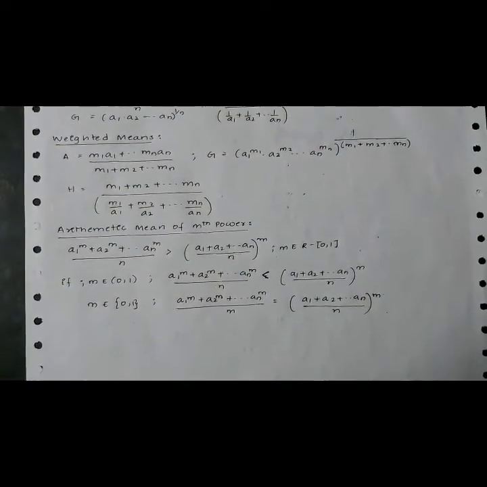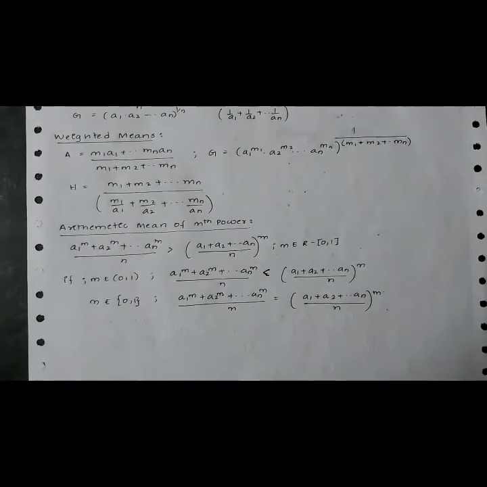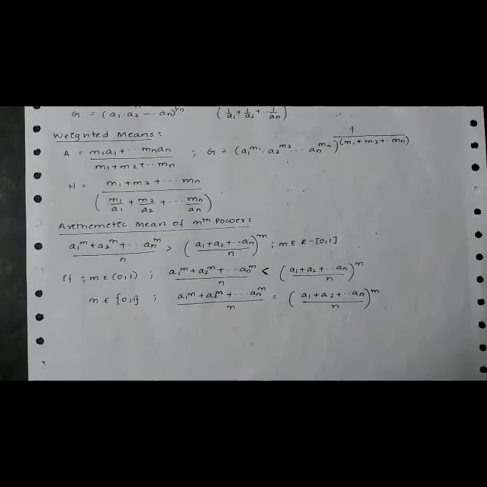Weighted means. Let a1, a2 and so on an be n positive real numbers and m1, m2 and so on mn be n positive rational numbers. Then we define weighted arithmetic mean A, weighted geometric mean G and weighted harmonic mean H as A is equal to m1a1 plus m2a2 and so on mnan by m1 plus m2 and so on mn.